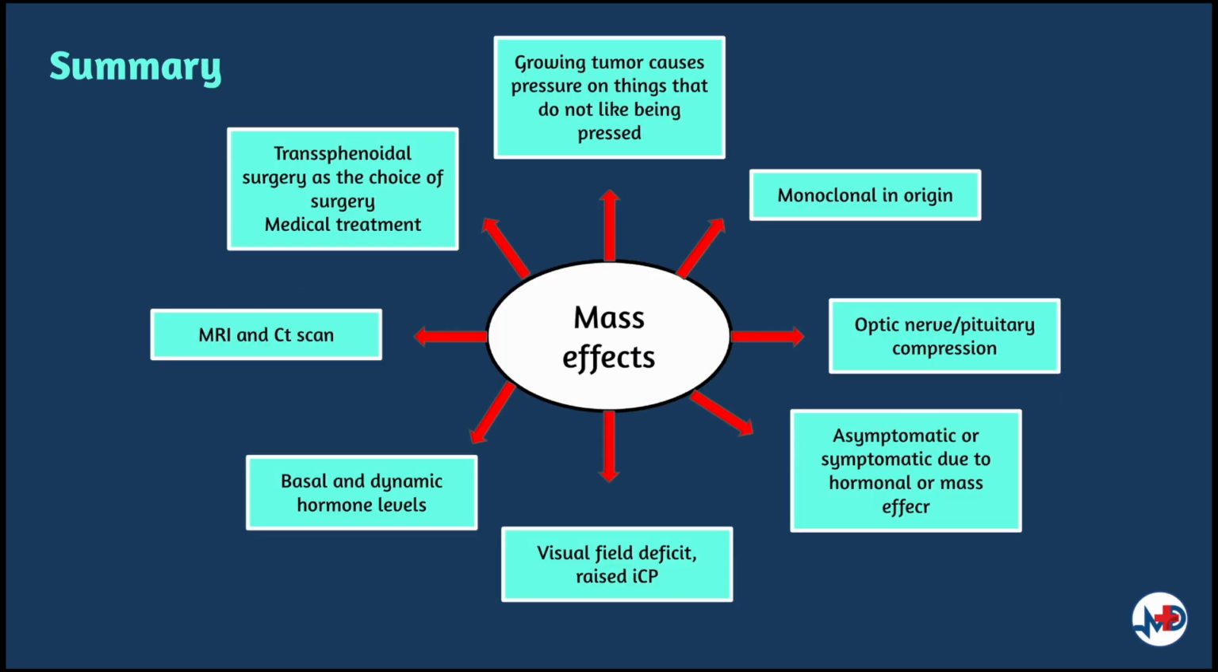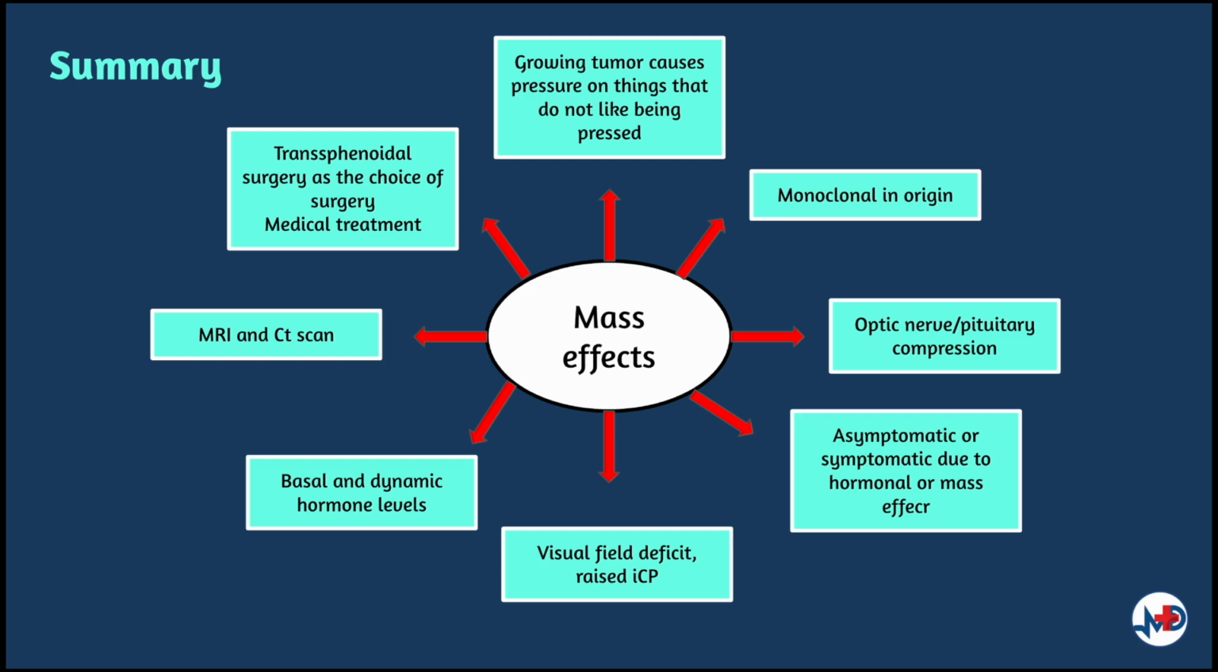So in summary, we have understood the mass effects, which refer to the effects exerted by a growing tumor onto the pituitary gland. Most non-functioning pituitary adenomas are discovered only when they cause symptoms from mass effects. Pituitary adenomas are monoclonal in origin and further contributed by clinical syndromes and other hormonal factors. With its presence in the sella turcica, it forces an expanding adenoma superiorly, resulting in compression of the optic nerve and headaches from mass effect.